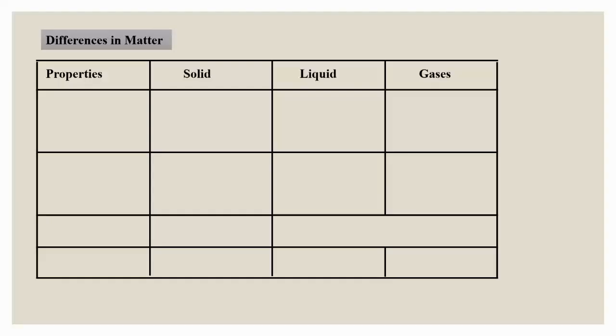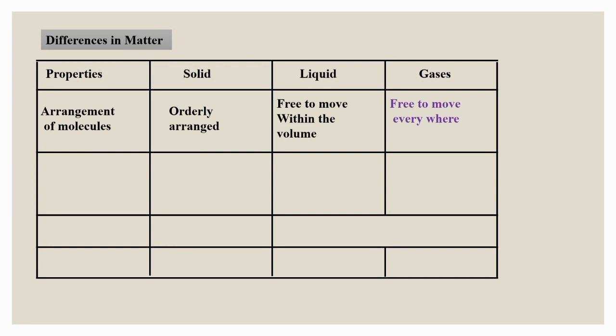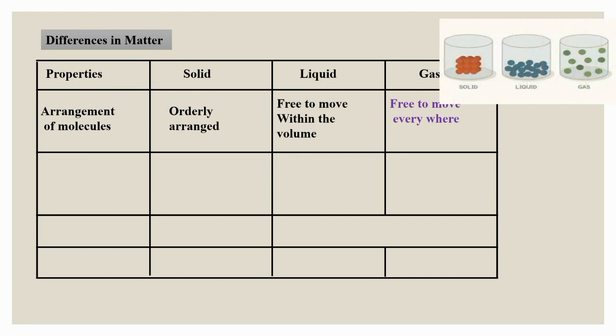First, we will go through the important differences between these three states of matter. First one, arrangement of molecules. Arrangement of molecules is very orderly in solid. In liquid, molecules are free to move within a particular volume, whereas gases can move everywhere. You can see from the figure how molecules are arranged in each state.